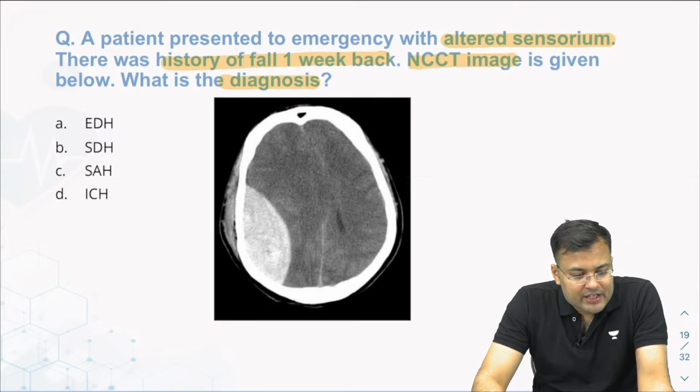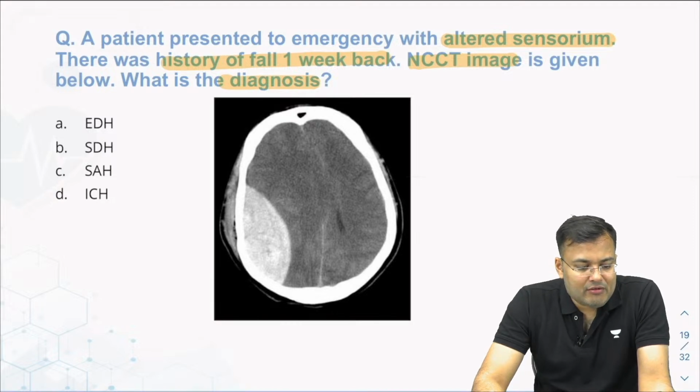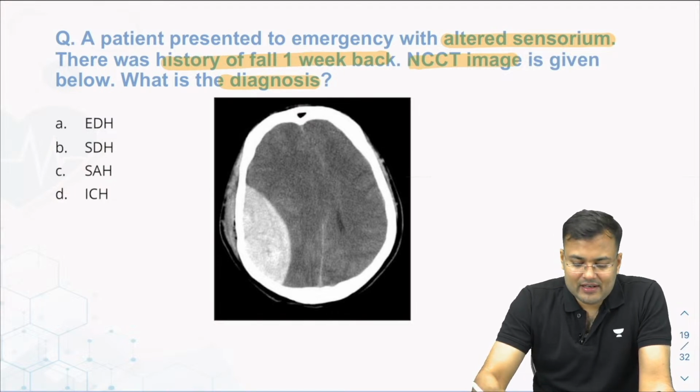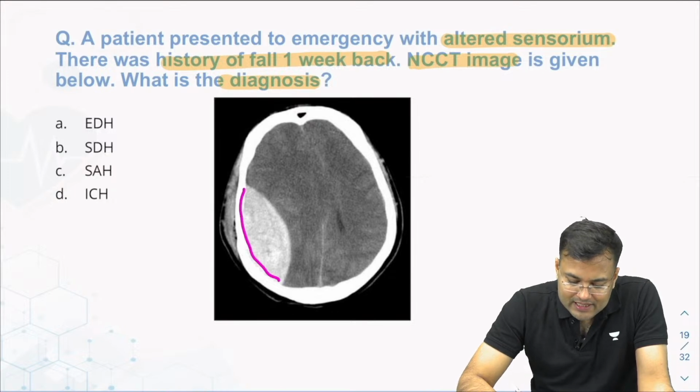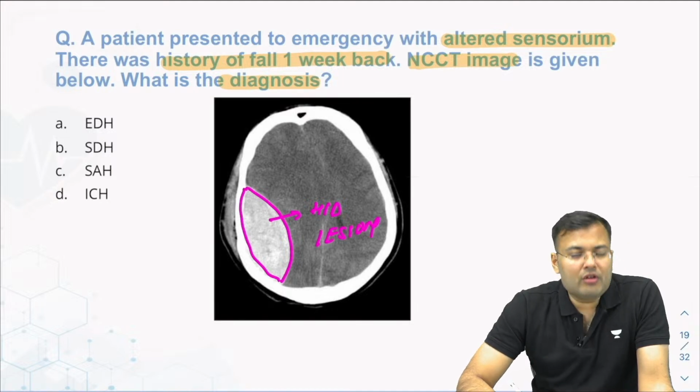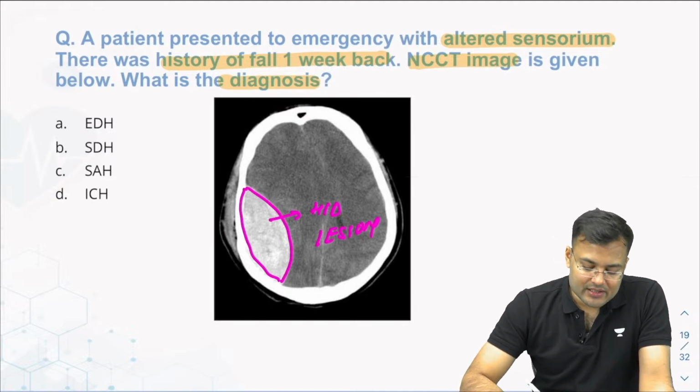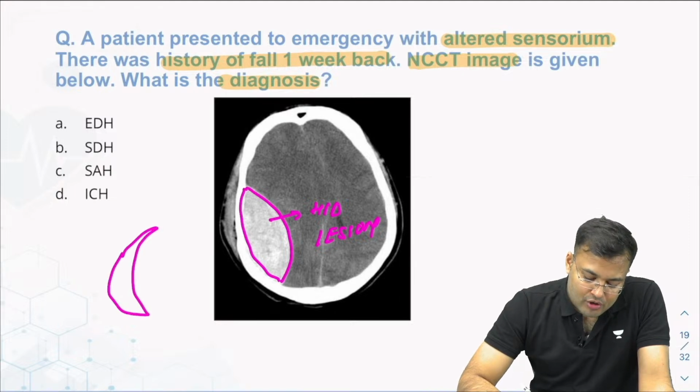Yes, Vartika, Vijendra, Blue Star, Prince Vimlesh. Okay, Preeti wants to say that sir, the image was not that good. Okay, very good. So all of you are correct. You can see here there is a biconvex hyperdense lesion. This is EDH, and you know that there is a concavo-convex hyperdense lesion in SDH.